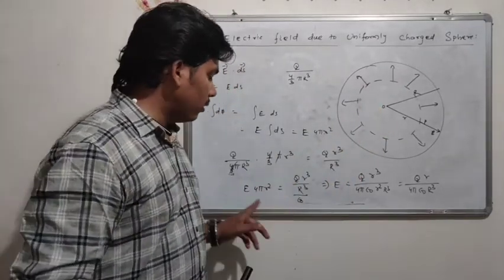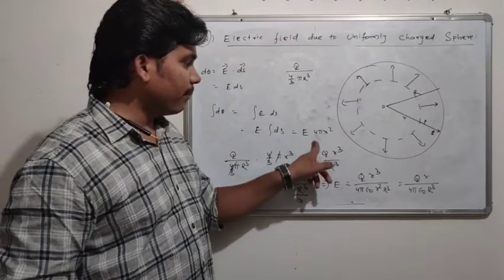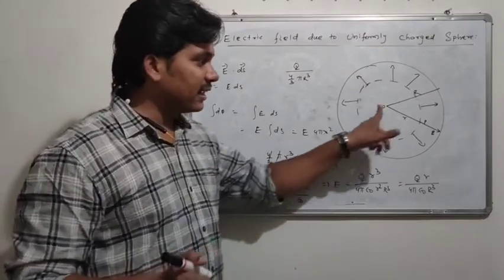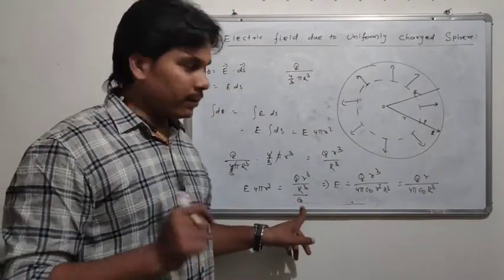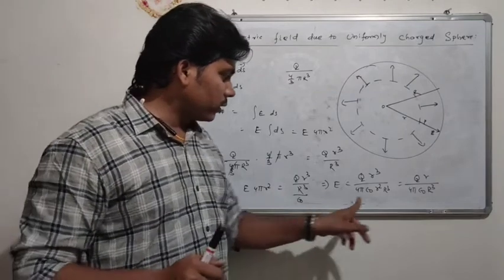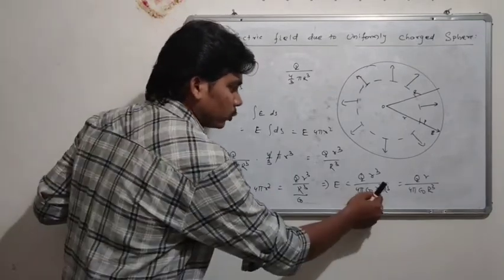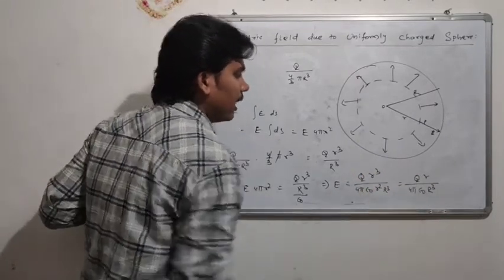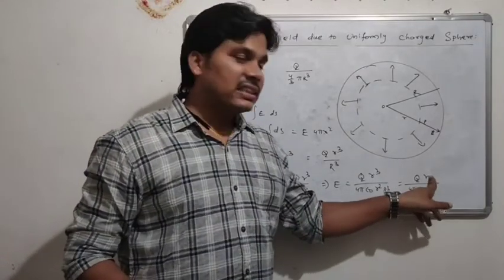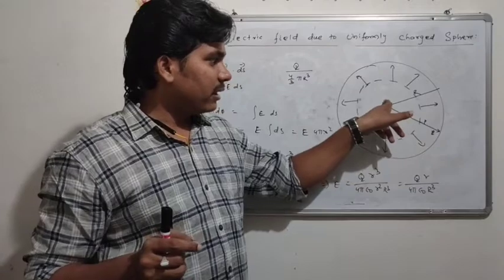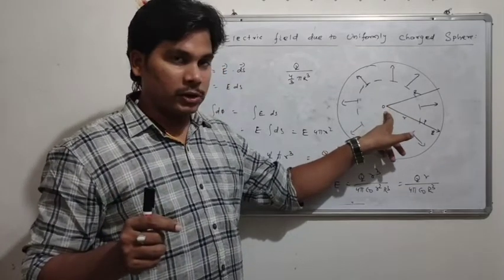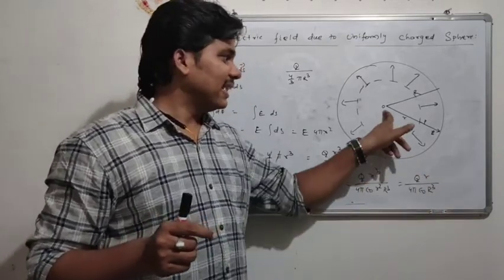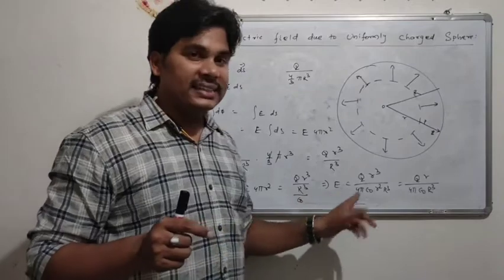Now using the Gauss law, E 4 pi r square, this is the electric flux, is equal to the net charge present inside the volume divided by epsilon naught. If we take the 4 pi r square to this side, then this r square and r cube cancel out, and this will be E equal to Q r by 4 pi epsilon naught R cube. Whenever this r is very less, means r is 0, then smaller r will be 0, the entire charge will be 0. Means at the center, the electric field intensity is 0.